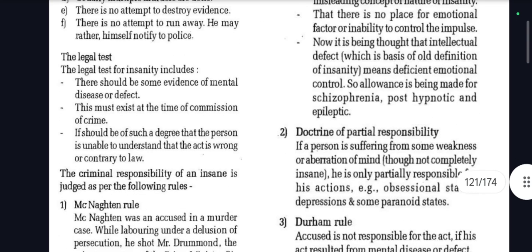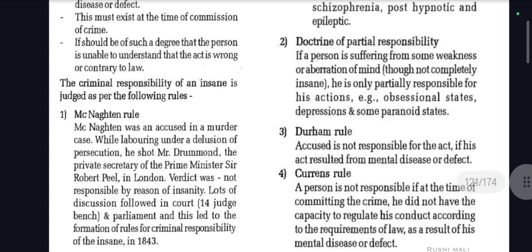The legal test. The legal test for insanity includes: there should be some evidence of mental disease or defect. This must exist at the time of commission of the crime. It should be of such a degree that the person is unable to understand that the act is wrong or contrary to law. The criminal responsibility of an insane person is judged as per the following rules. Macnaghten rule, which we just read.